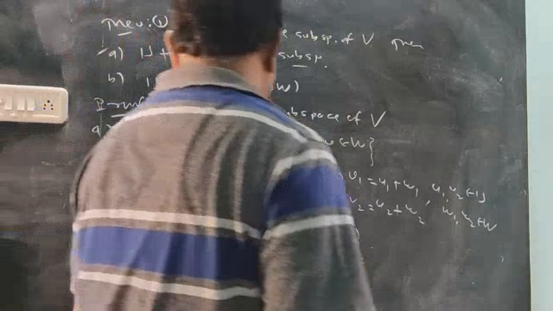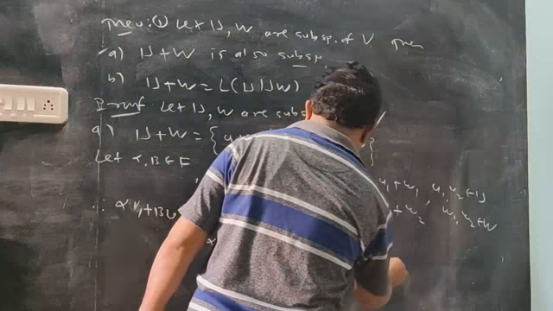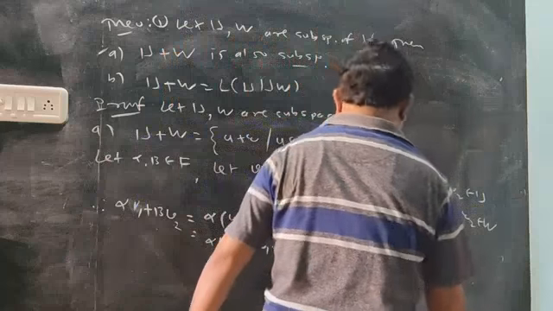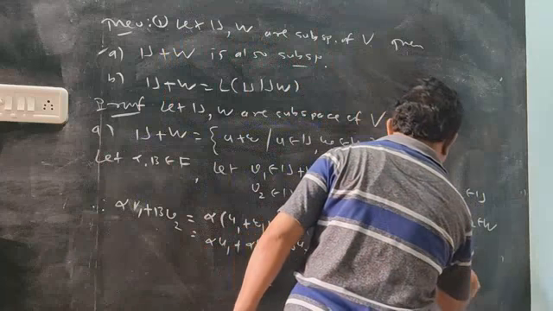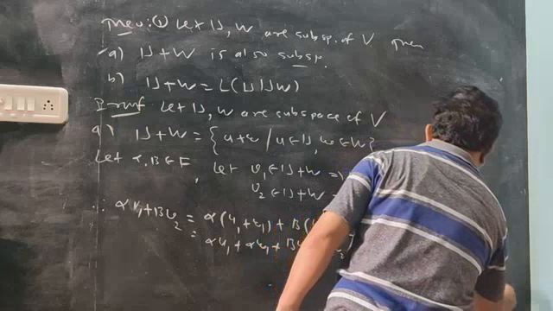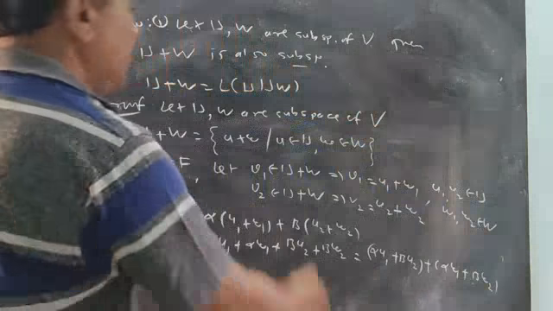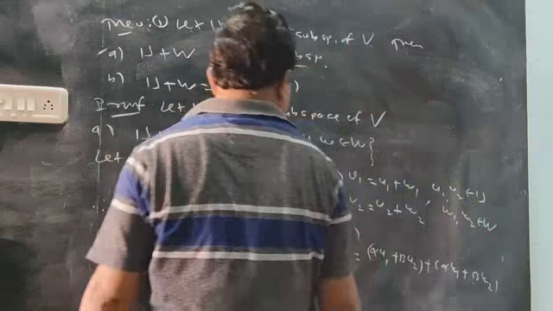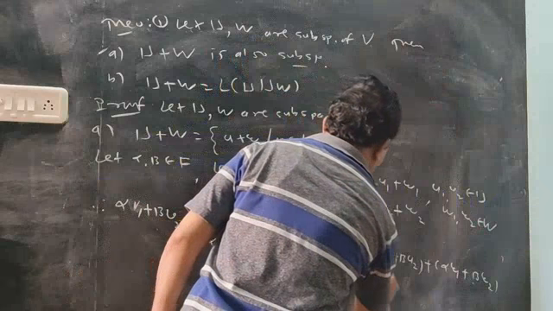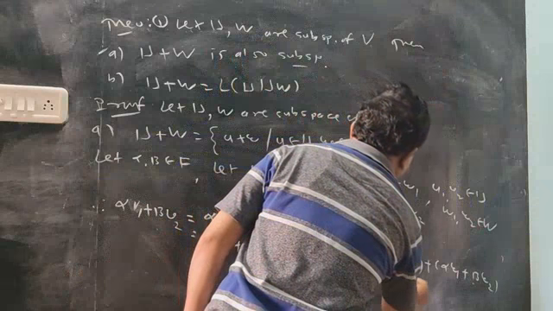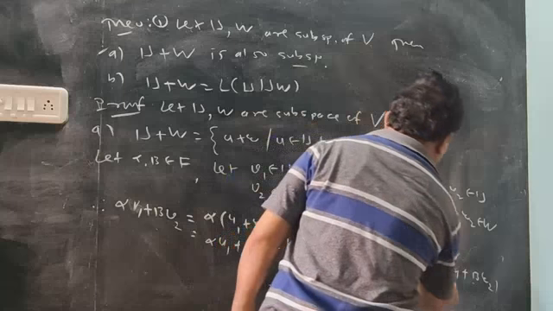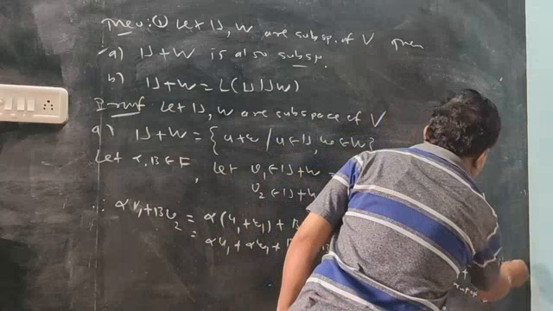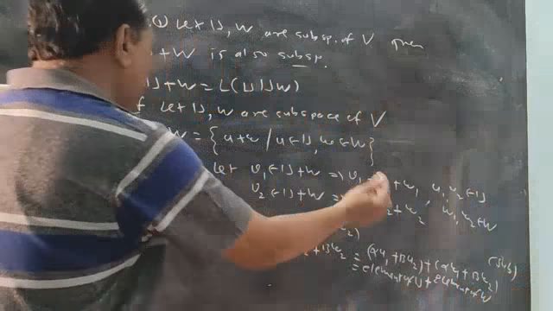This is the same as alpha U1 plus beta U2 in one bracket, and in the second bracket alpha W1 plus beta W2. Now these elements are elements of U, since U is a subspace, and the others are elements of W, since W is a subspace.